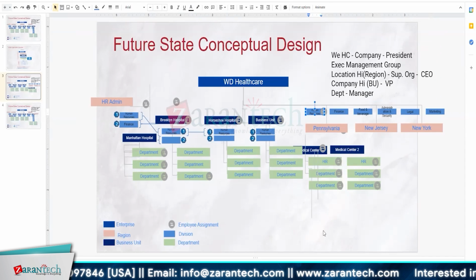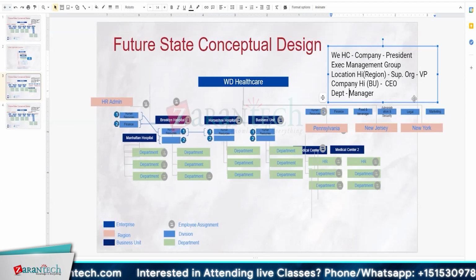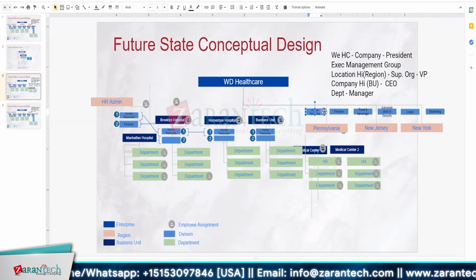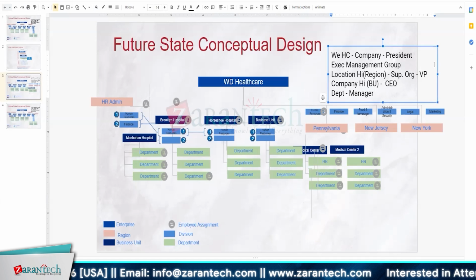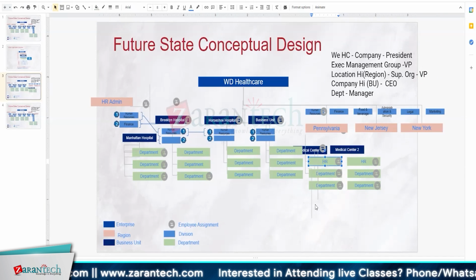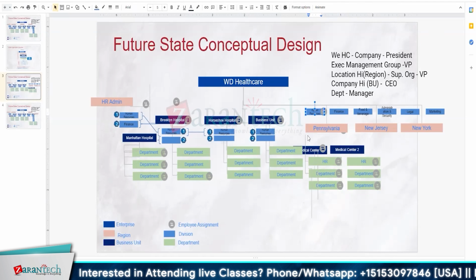Say in the executive management, the VP of HR is reporting to the president. No, my understanding is that at the top level, the executive management group level, maybe only that VP or somebody will be there. He can report to the president, but the actual hiring is going to happen at the hospital level. See, this human resource can hire only the management people, not the actual employees.